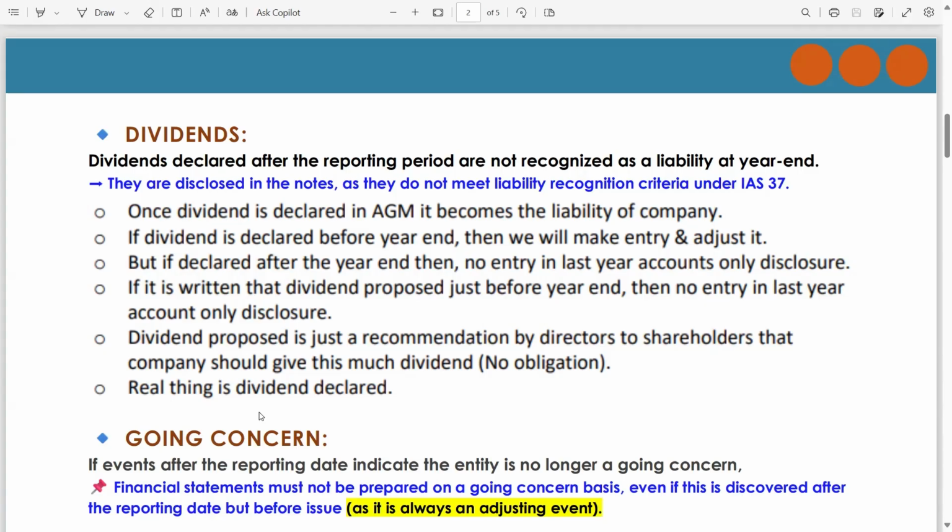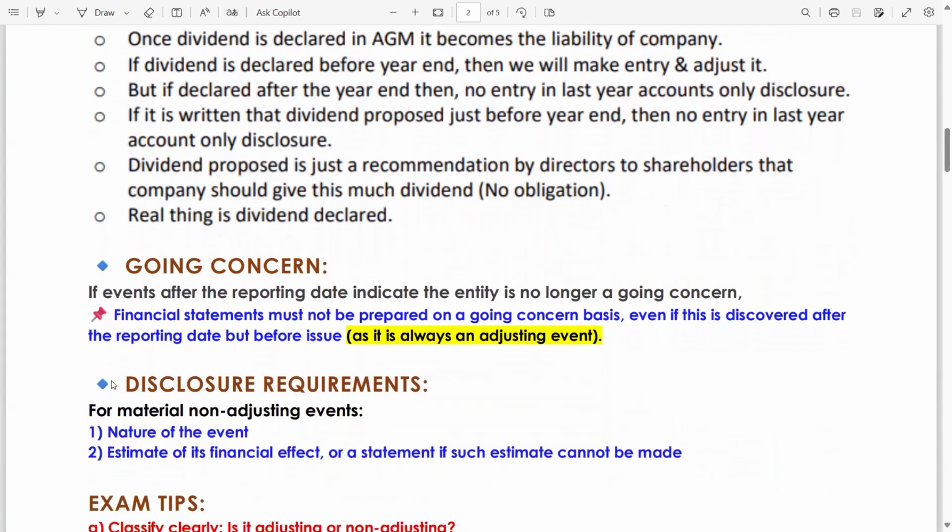What is the implication of going concern? I have just explained in the adjusting event conditions that a change in going concern assumption after the year end is an adjusting event. Now read.